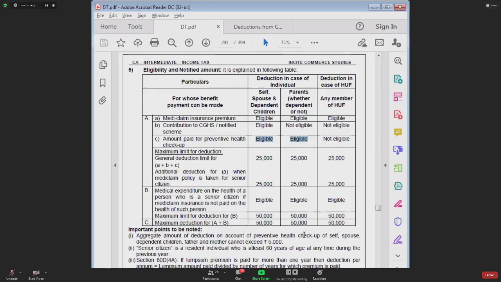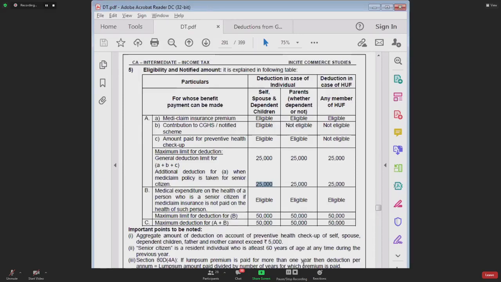The extra deduction for 25 is already included here. For point A, the normal limit is 25, the extra limit is 50, so for point A your deduction can be up to 50,000. Point B also, your deduction can be up to 50,000.